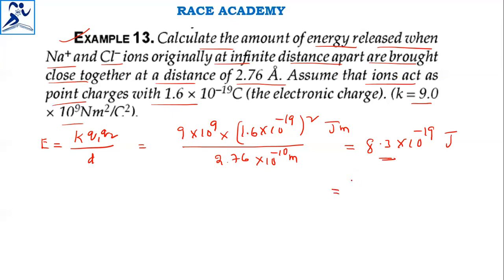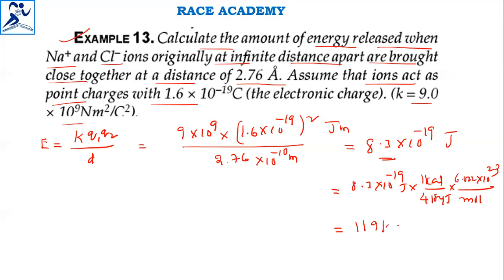the previous discussion we have done, that is 8.3 × 10^-19 joules × 1 kilocalorie divided by 4184 joules × Avogadro number 6.022 × 10^23 per mole. So upon simplification, it will be 119 kilocalories per mole.